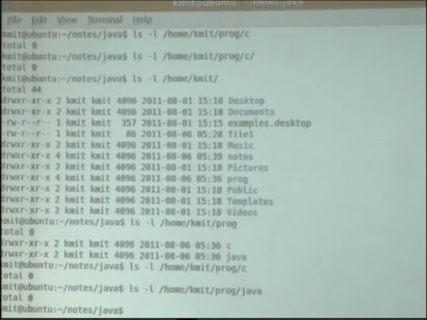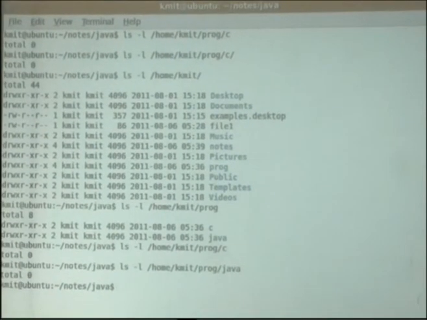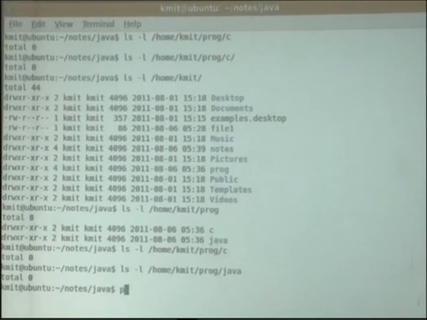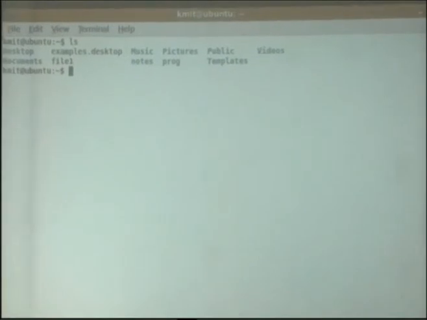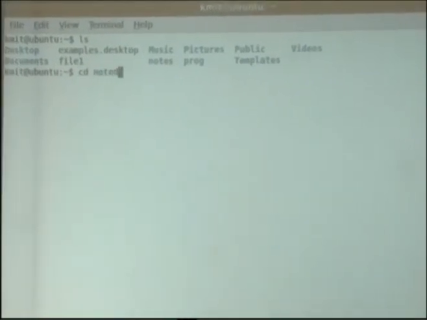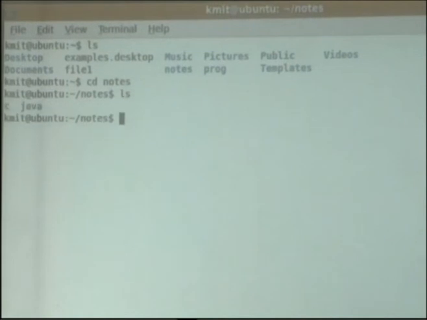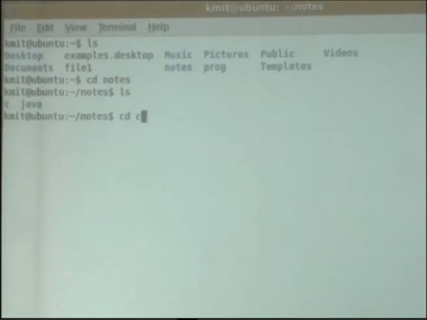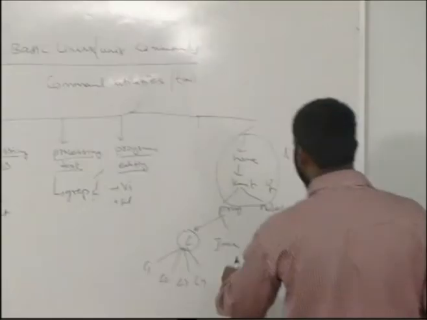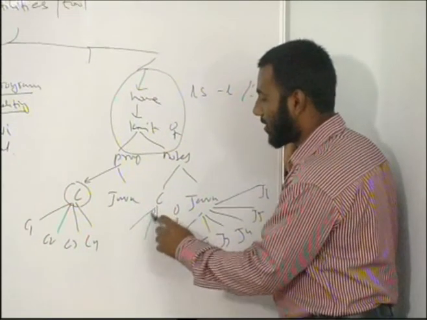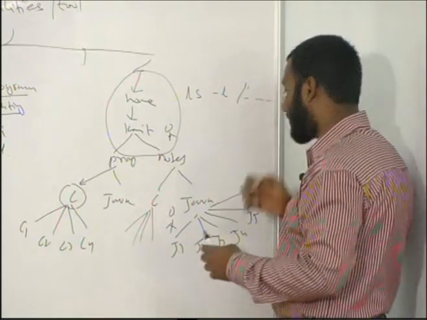In Java, is it there? In Java also it is not there. I think we are looking in the wrong directory. So let's go to, I think in notes we have created. Oh, I'm sorry. Actually, we have created these files not in C. Actually, we have created them in notes. Here we have created. Okay. I thought we have created here.